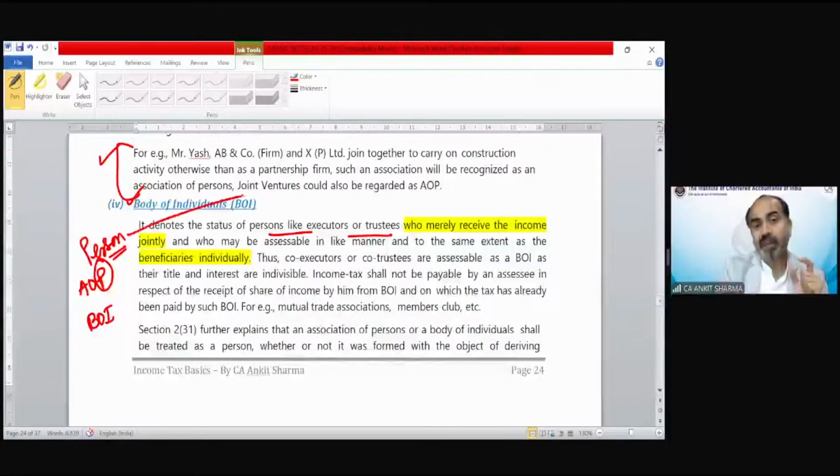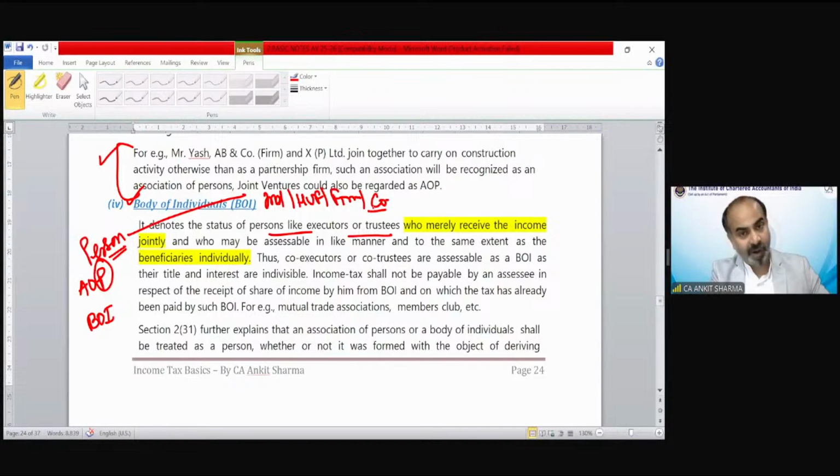So in case of AOP, there could be individuals, HUF, partnership firm, and company also. They all can come together like a joint venture. Suppose a partnership firm and a company go into a specific contract with the help of a joint venture. So there could be a firm also, a company also, anyone can be there under an AOP. But in case of body of individual, only individuals can be included.